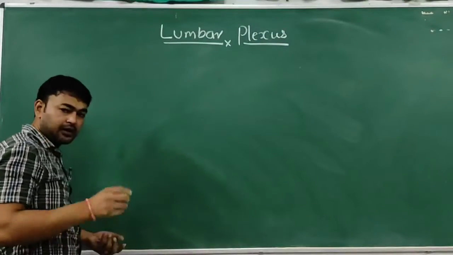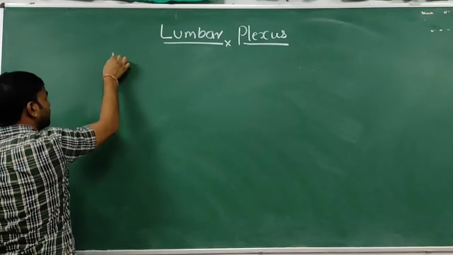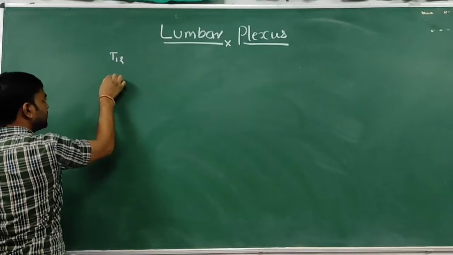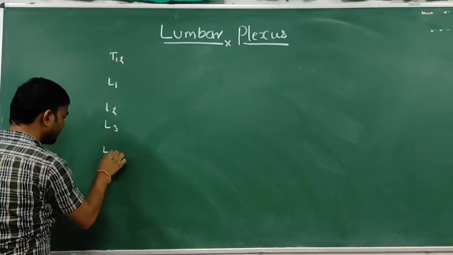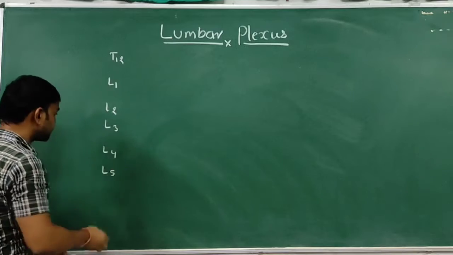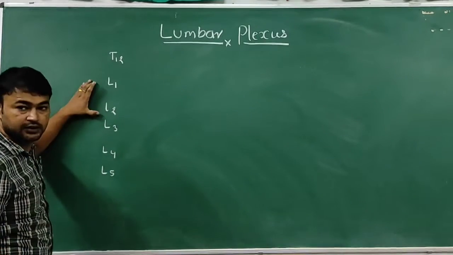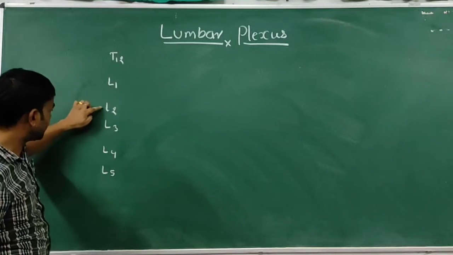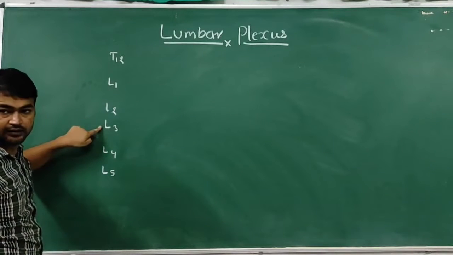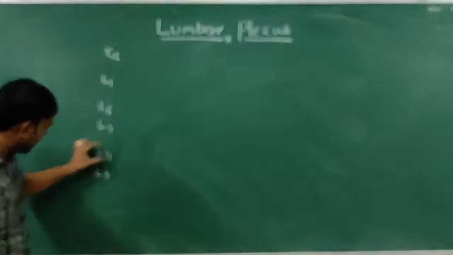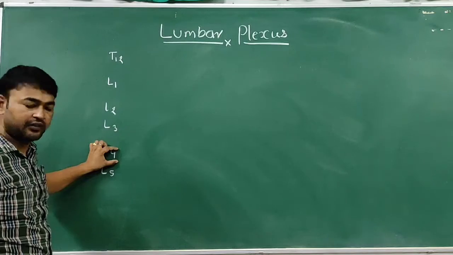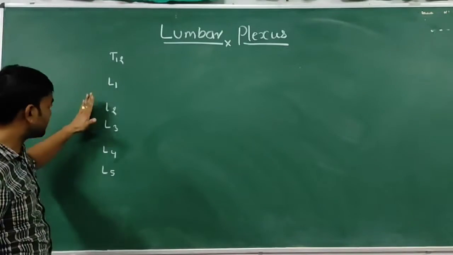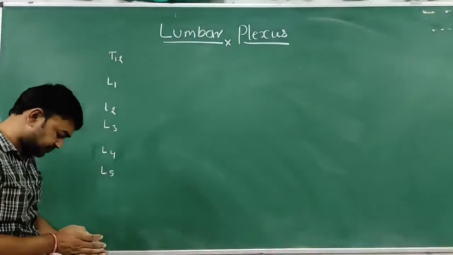Now the formation of the lumbar plexus. So it's the lower T12, L1, L2, L3, L4 and L5. Mainly the lumbar plexus is formed by L1, L2, L3 and the upper larger part of the ventral ramus of L4. So it's the formation of the lumbar plexus.